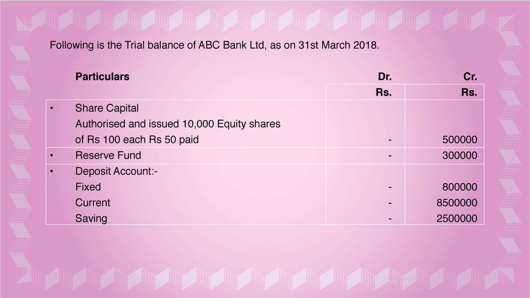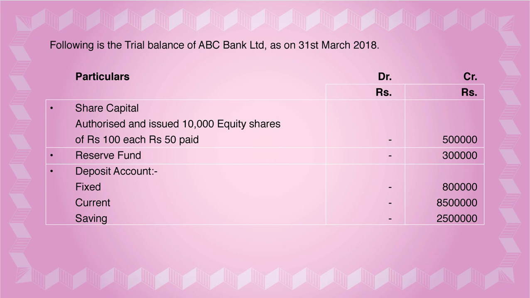Following is the trial balance of ABC Bank Limited as on 31st March 2018. Please understand, here the trial balance is given of the bank, and the name of the bank is ABC Bank Limited. You can see the columns: particulars, debit, credit.